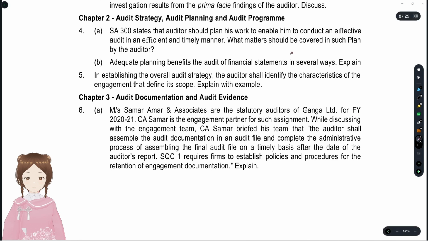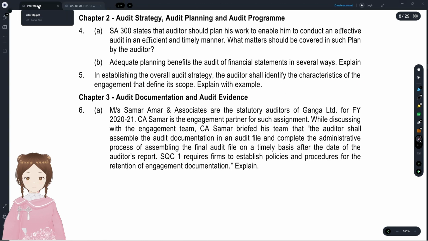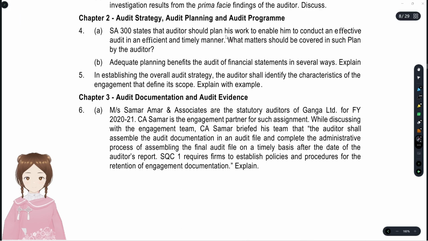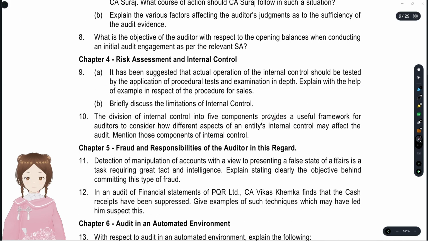So, what you have to do: in establishing the overall audit strategy, the auditor shall identify the characteristics of the engagement that define its scope. Okay, we'll see how they have given the suggested answer.